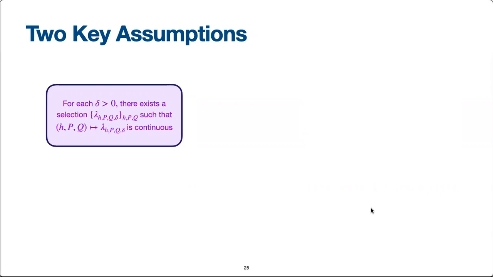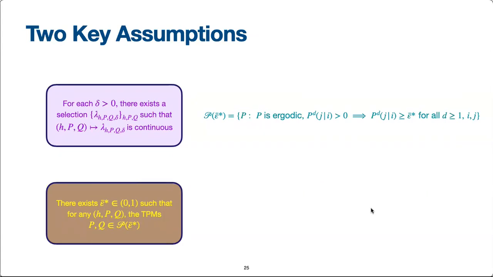Given a constant epsilon bar star lying between 0 and 1, let P of epsilon bar star denote the collection of all ergodic TPMs, the non-zero entries of whose powers are bigger than or equal to epsilon bar star. Our regularity assumption on the TPMs is that there exists such an epsilon bar star that lies strictly between 0 and 1, such that given any arms configuration, the TPMs of the arms configuration belong to P of epsilon bar star.